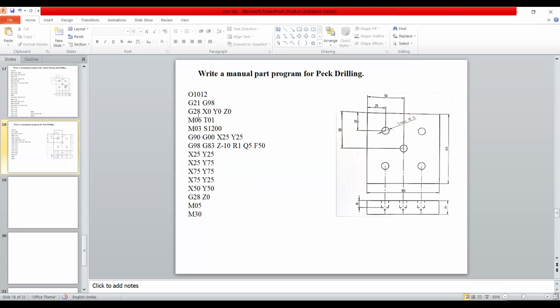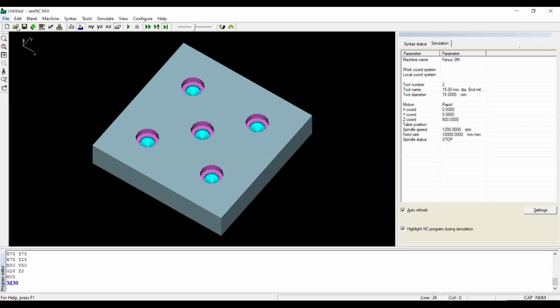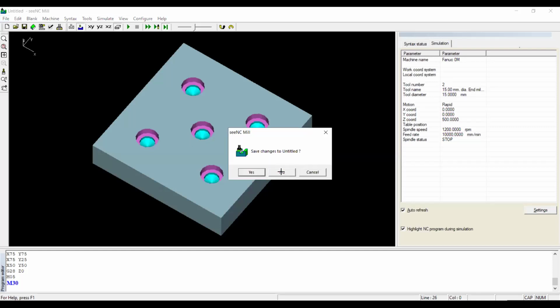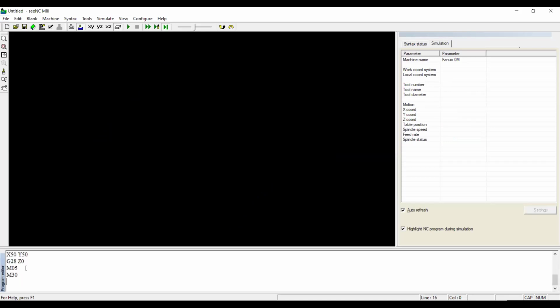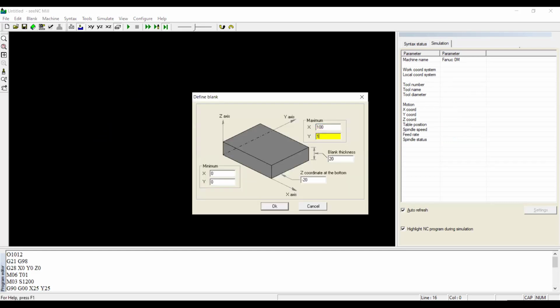So I'll copy a program here. Same thing. Go to file, take new. You know how to change the things. So I will change the same here. I'll paste my program here. Then I'll just simply do the remaining things. Blank 100 by 100. Thickness of 20. This also 20. Give OK.